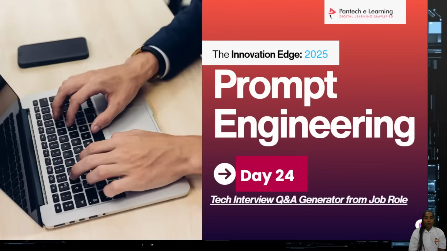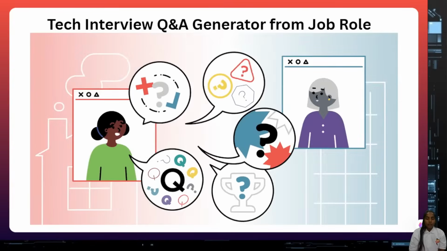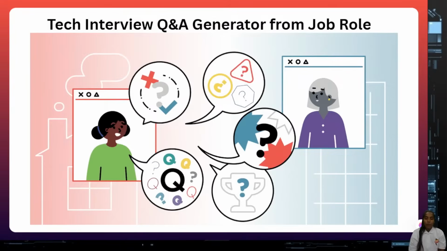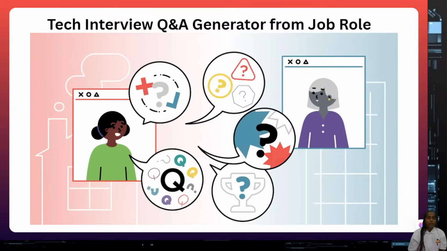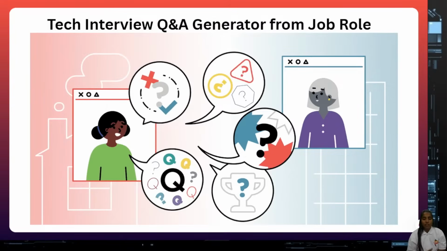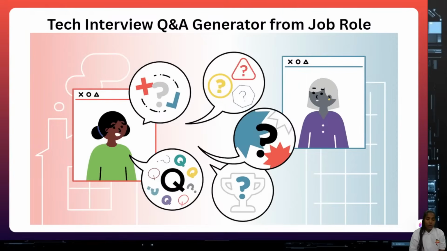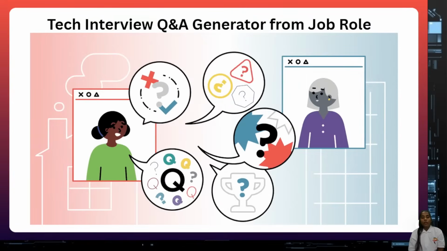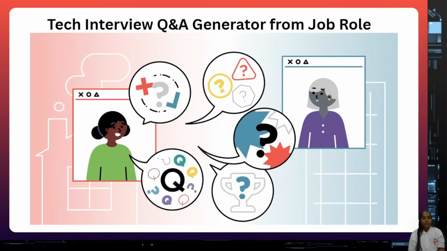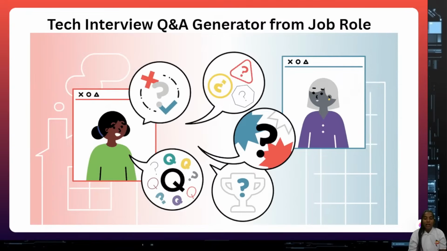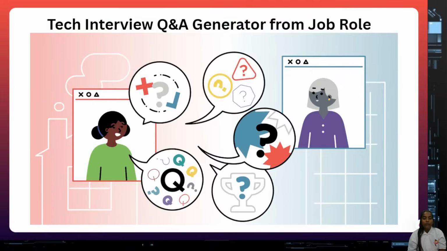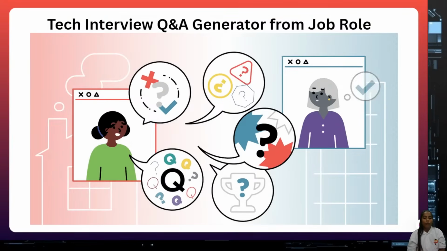Coming to day 24, tech interview questions and answers generation for the job role. Our concept is about generation. Why do we take generation every day? Because in prompt engineering, whatever information you enter in a prompt, it can give better generated information on the output side.